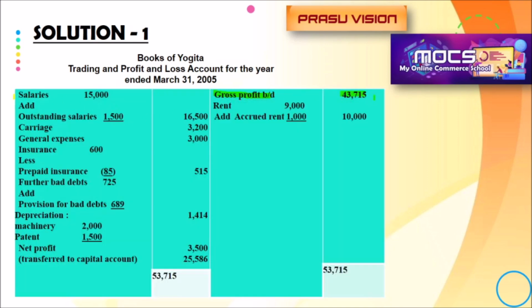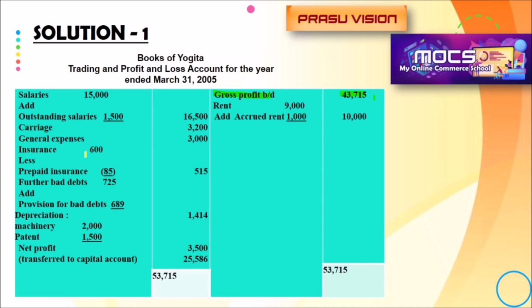And also just look at this salary 15,000. We are adding the outstanding salary 1,500. We will get 16,500. Carriage, no adjustment is there. Carriage on sales 3,200. General expense 3,000.